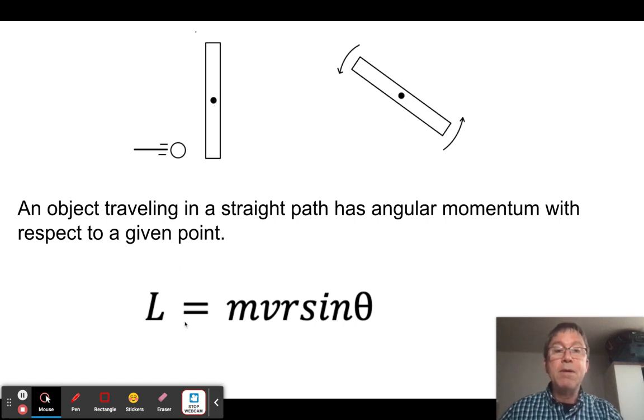So therefore, the angular momentum of that ball with respect to this point would be zero, because if it passes through here, it's not going to cause any kind of torque. It's not going to make the system spin.